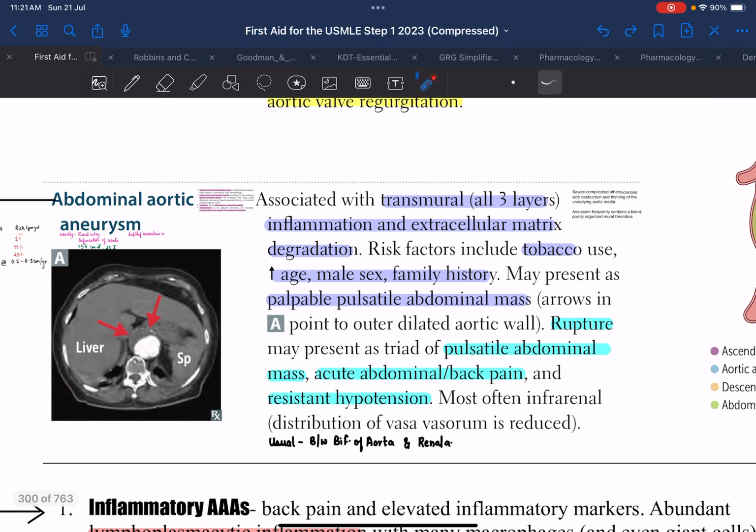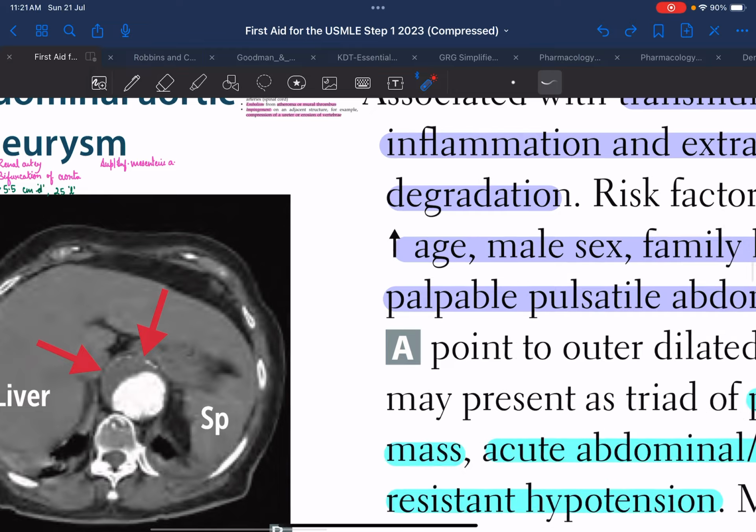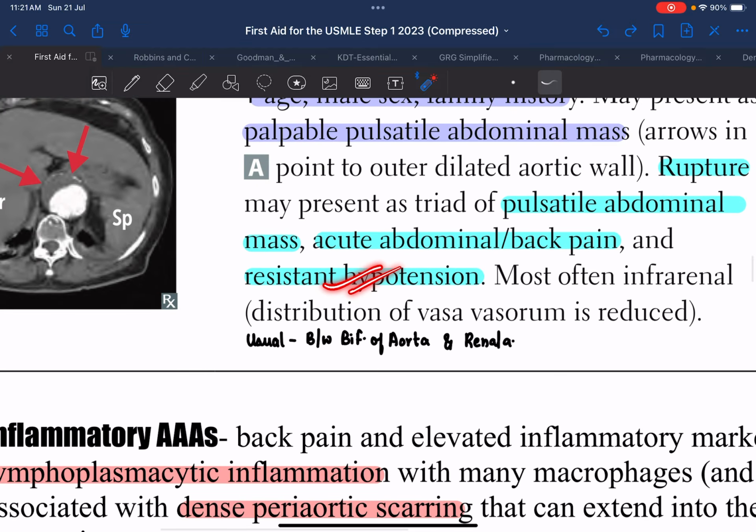Now, how will a patient present? A patient can present with a pulsatile abdominal mass because there is dilation, right? The patient can also present with acute abdominal or back pain because of the things we saw over here. And there could be resistant hypotension, which the patient can present with.